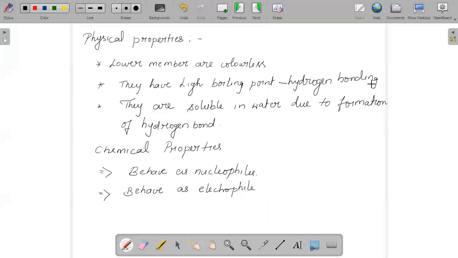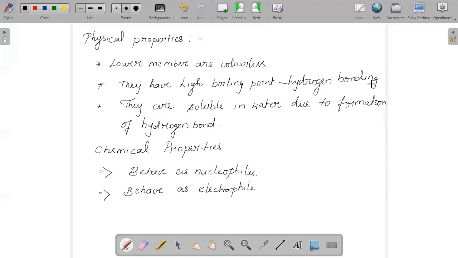And when we are discussing chemical properties, it is very simple to say that alcohols will behave as a nucleophile because they are electron rich species. And alcohols also behave as an electrophile, at which time they will be electron deficient, and since they are electron deficient, they will help in the formation of carbocation.